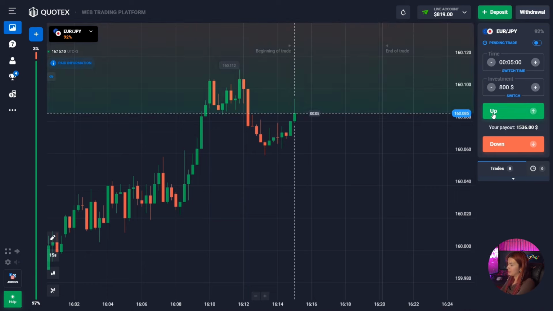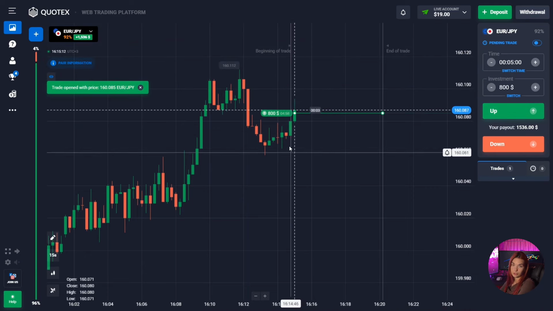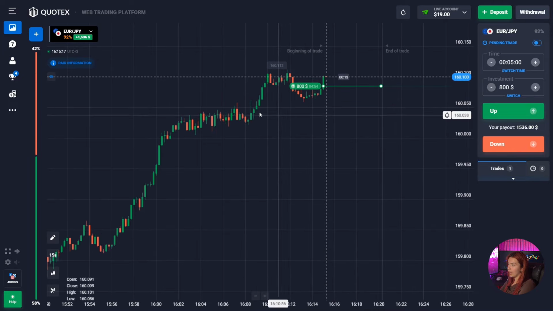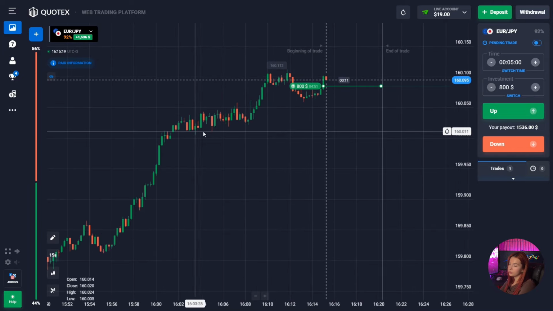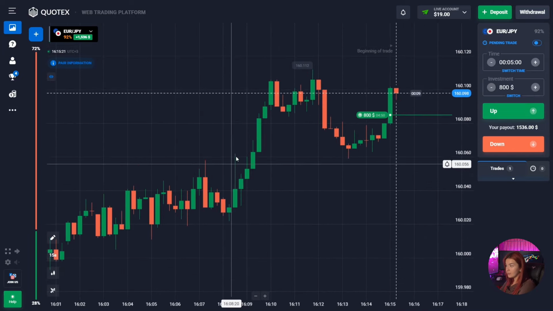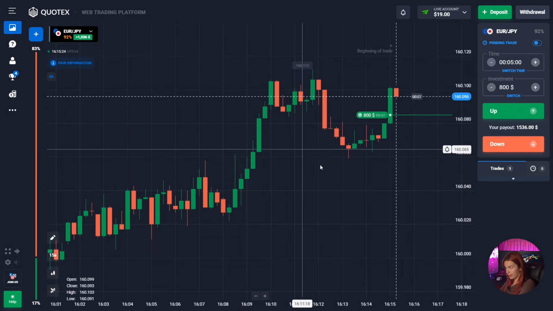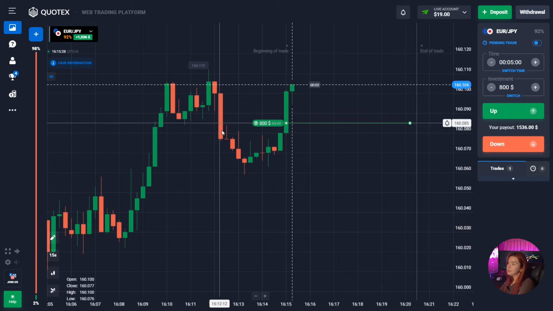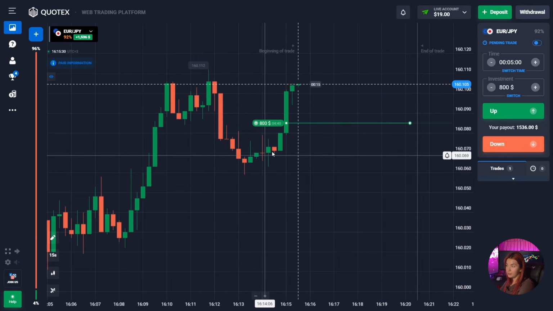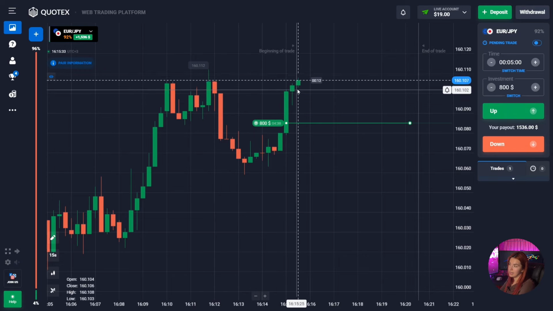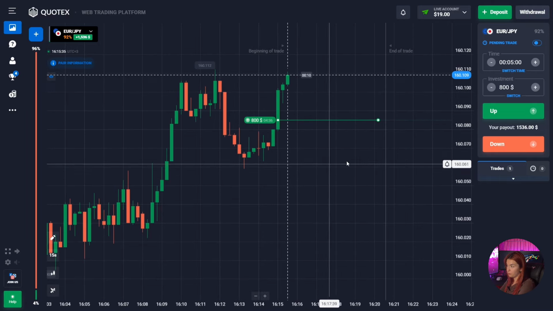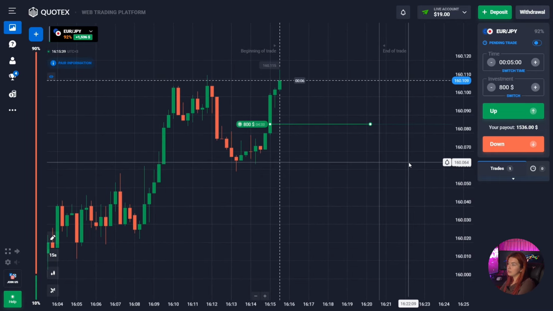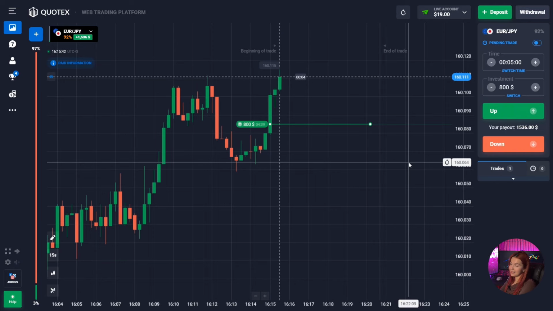Okay, therefore we will click on the green button because the chatbot assumes that the price will still show growth. We can see that after consolidation, the price showed good growth, and then after some fading and a pull back down on the chart, we have green candlesticks forming again. And the price is already going above our entry point. In other words, we see that the price has a good potential for growth, and I think that the uptrend will continue. Let's just wait for the result, guys.